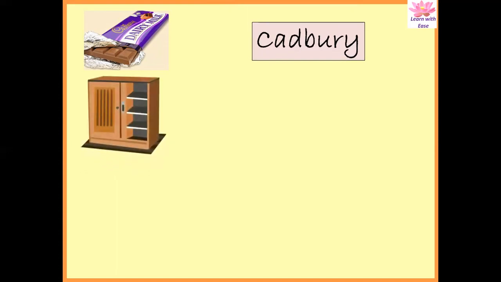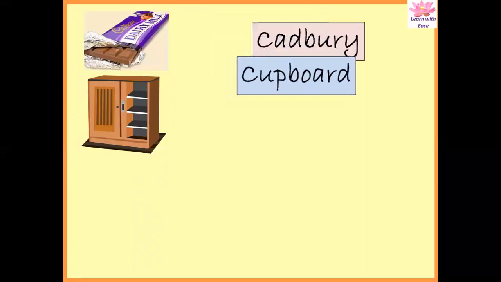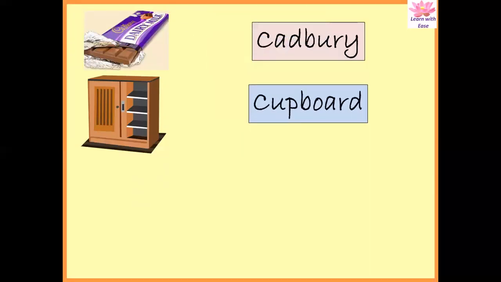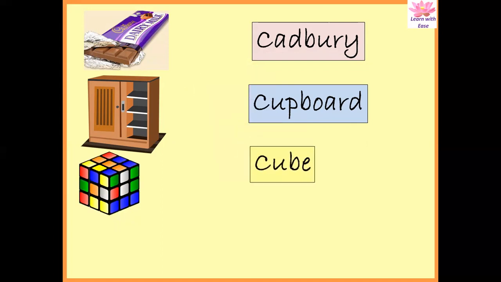Now let's see. Can you guess this? What is in this picture? You keep your toys and clothes in this. What is this? The cupboard. Now next, what is this? The cube. Wonderful. This is Rubik cube.